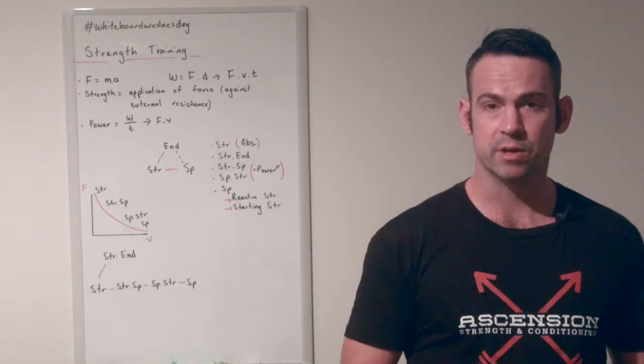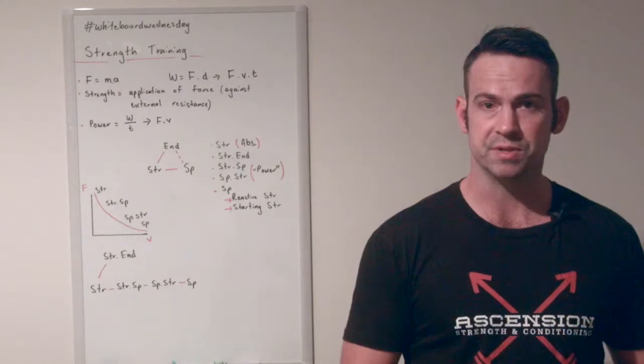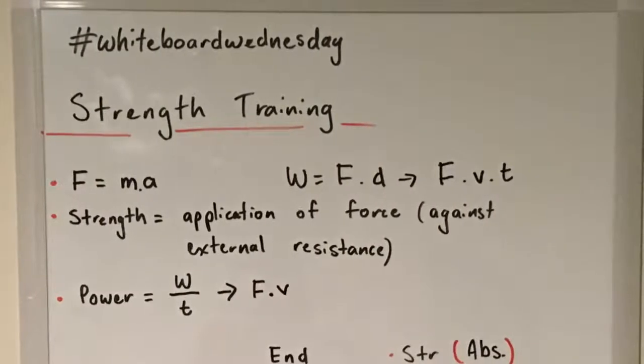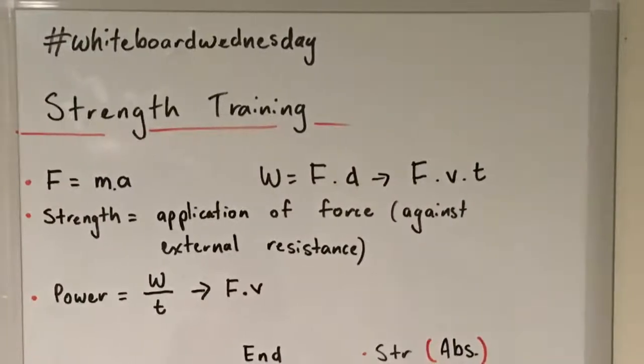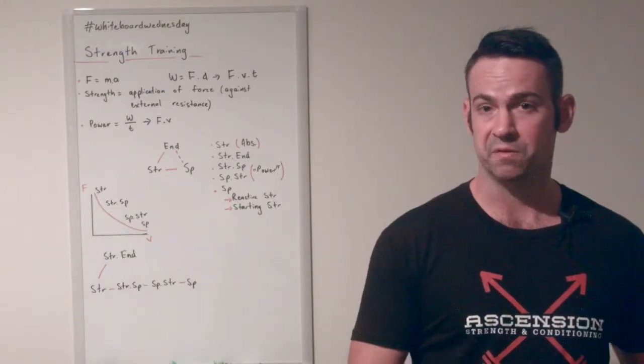If we go back and look at how force relates to work, in physics this is pretty simple. Work is force times the distance that it's conducted over. Another way we can look at work is force times velocity times time, which is equal to force times distance.